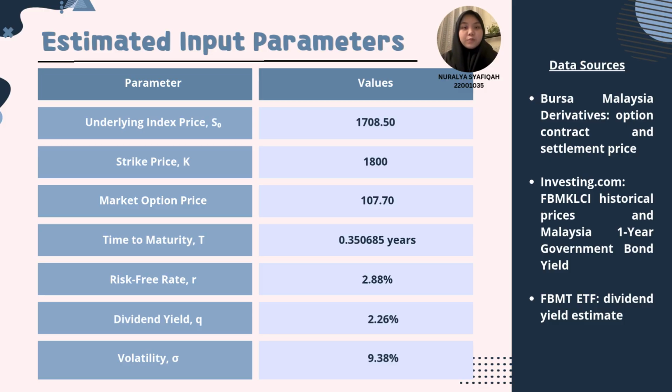Next, for the estimated input parameters, the underlying index price is 1708.50. The time to maturity is 0.350685 years. The risk-free rate is 2.88%, the dividend yield is 2.26%, and the historical volatility is 9.38%. This data were collected from Bursa Malaysia Derivative, Investing.com, and FBMT ETF.